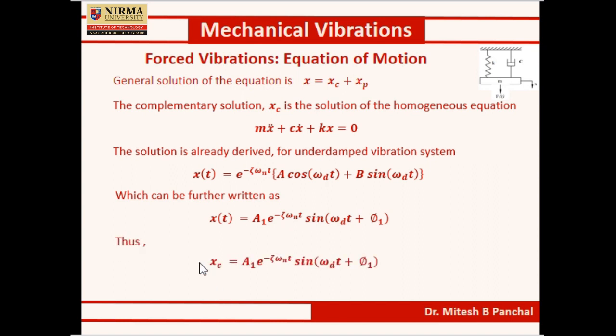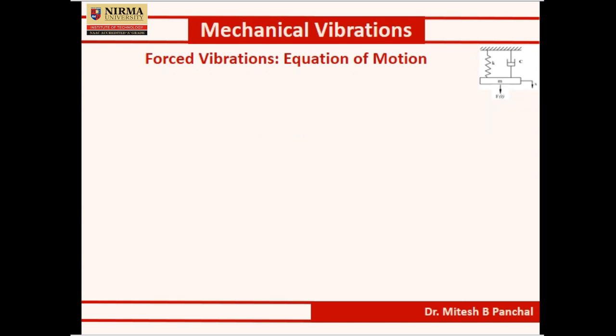Thus, complementary solution xc = A1 e^(-ζωn t) sin(ωd t + φ1), where ωd is the damped frequency, that is ωd = √(1 - ζ²) ωn. Now let's consider φ is the phase angle or phase difference.